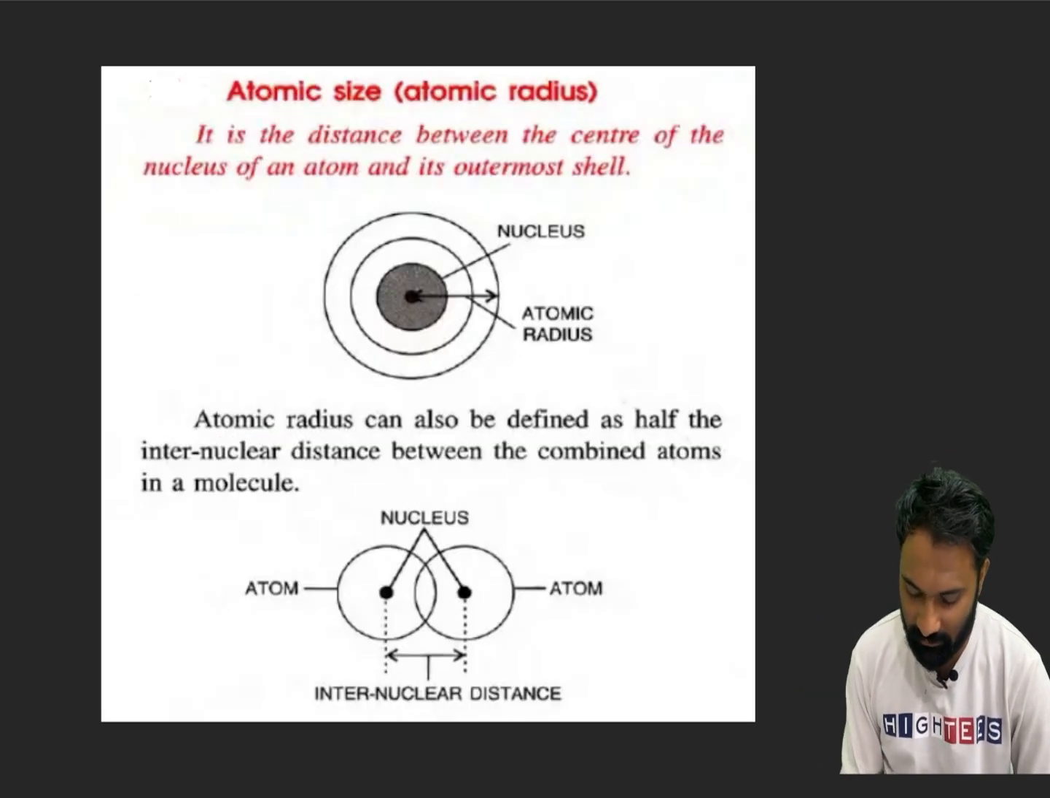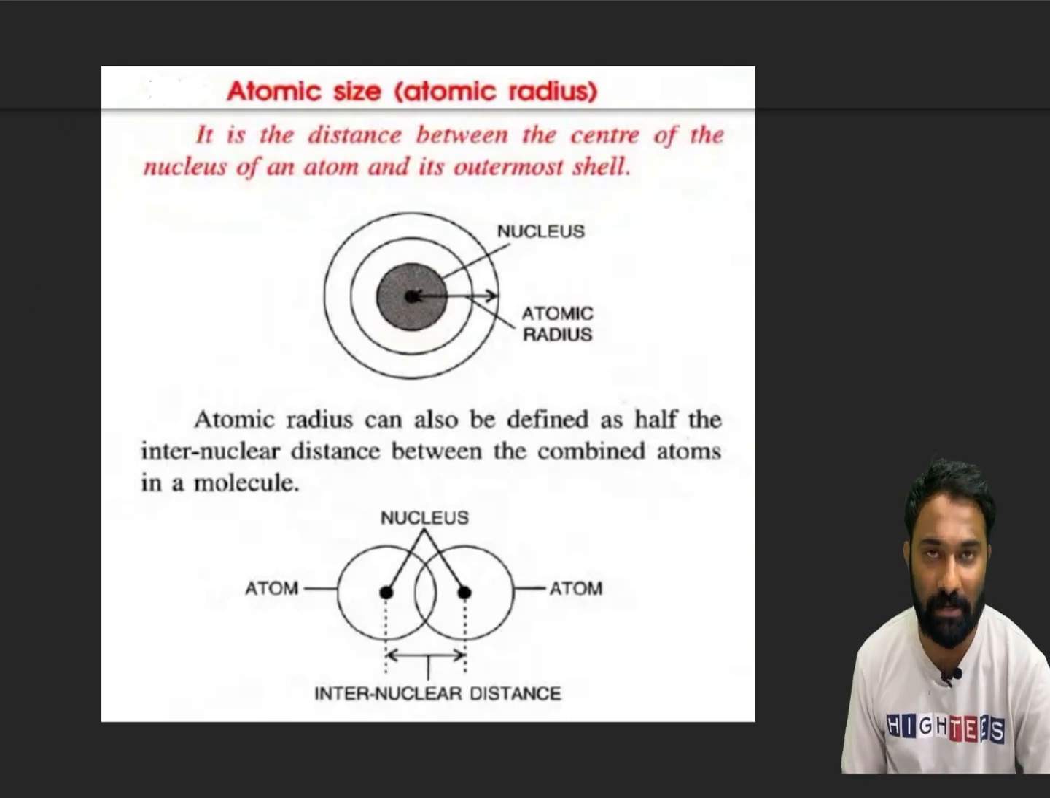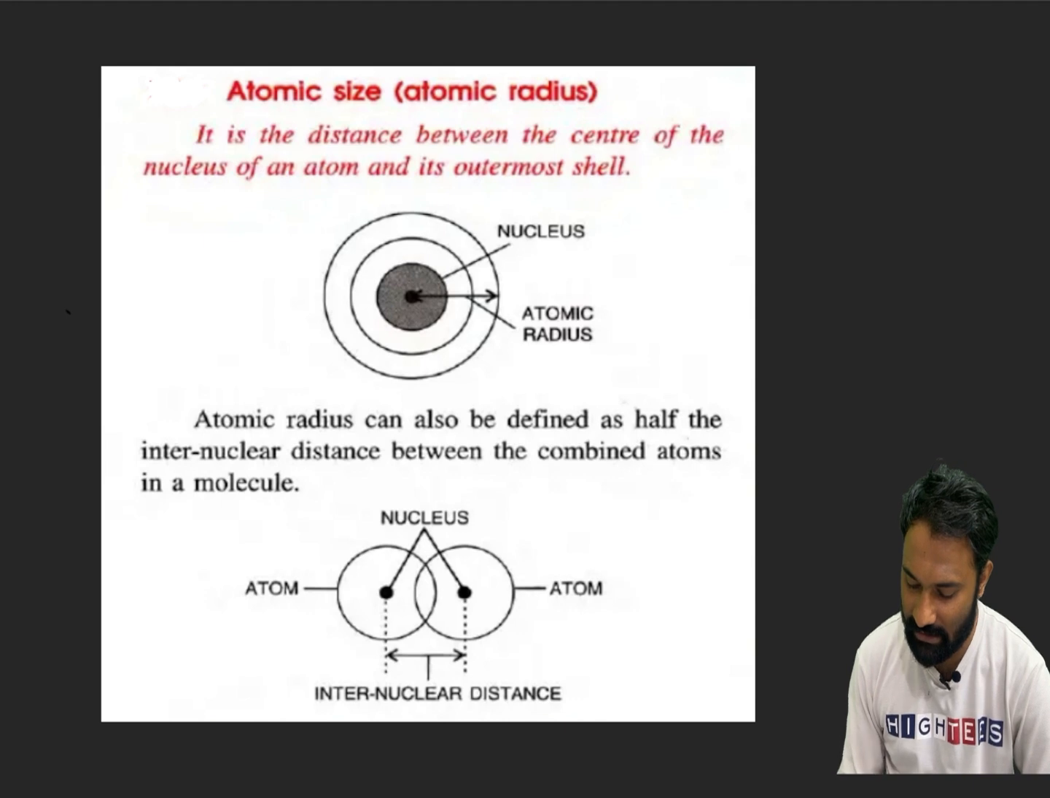Now first we will see what is the meaning of atomic size and how we are going to study this atomic size. Atomic size: what is the meaning of atomic size? The distance between the center of the nucleus of an atom and the outermost shell.